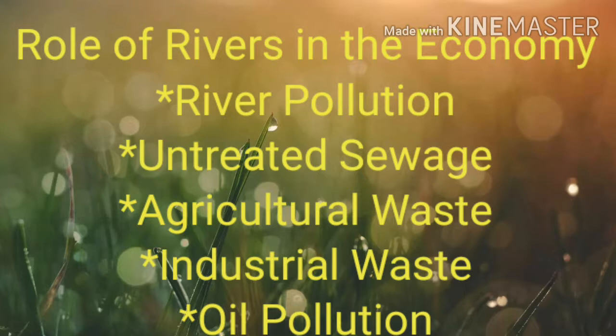Students, growing domestic, municipal, industrial, and agricultural demand for water from rivers affects the quality of water. Rivers are polluted by domestic, industrial, and agricultural waste. This affects the quality of water. Students, the causes of river pollution are untreated sewage, agricultural waste, industrial waste, and oil pollution.